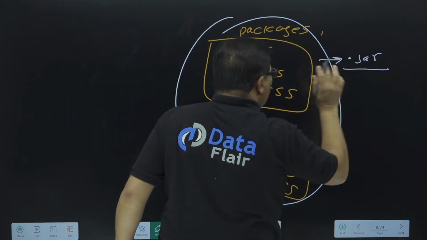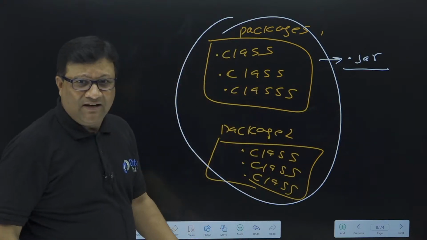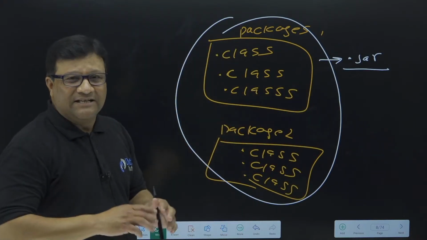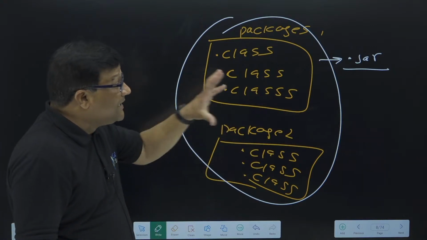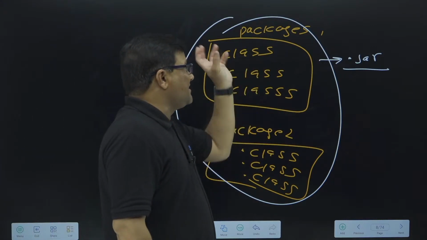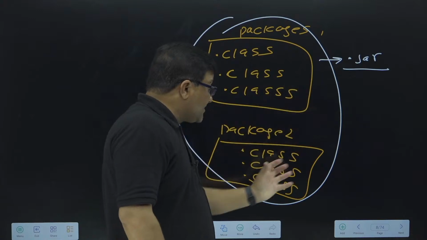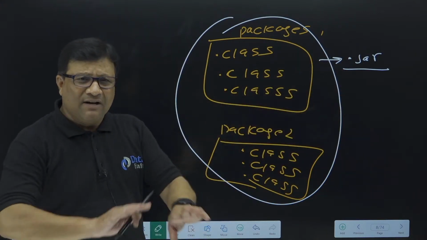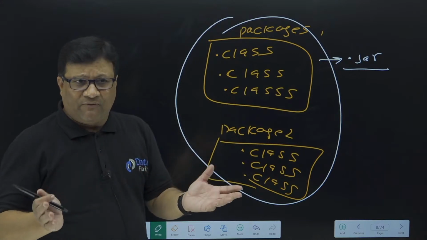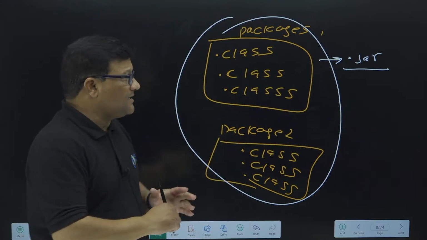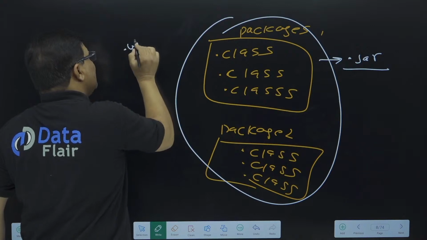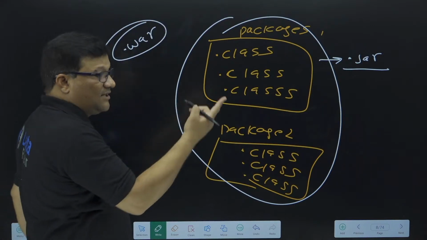This is a very brief definition of a jar file, a beginner level definition. A lot of things we need to discuss with jar files, but classes in Java are members of a package, and a collection of packages is a dot jar file, and even a dot war file also. So Java creates two types of file. If it is a web-based application, then it will be a dot war file, web archive file. And if it is a desktop application, then it is a dot jar file.